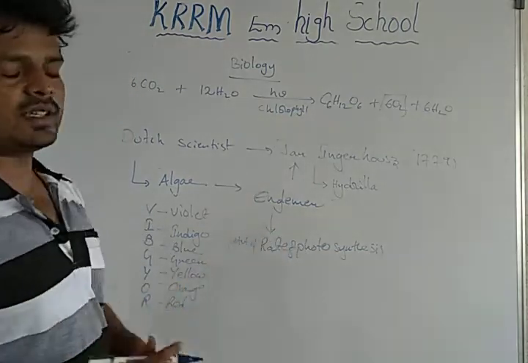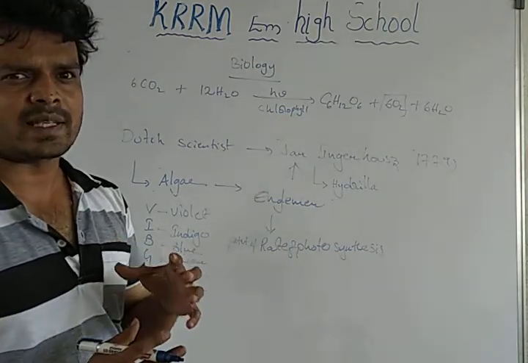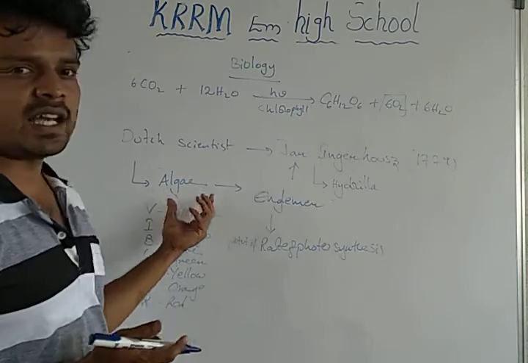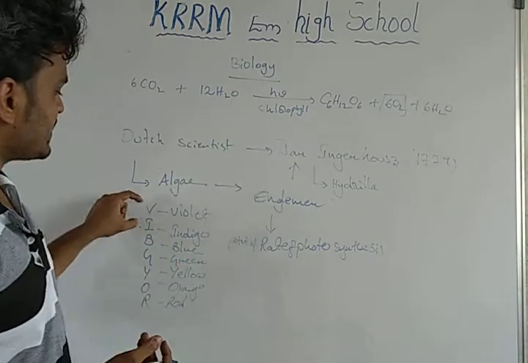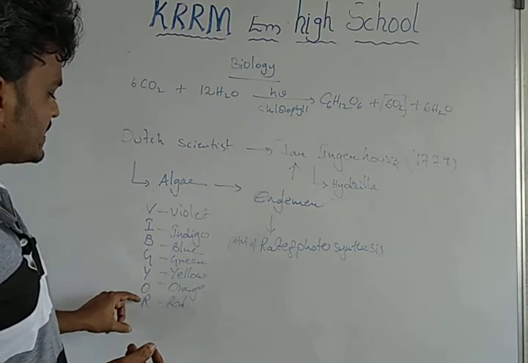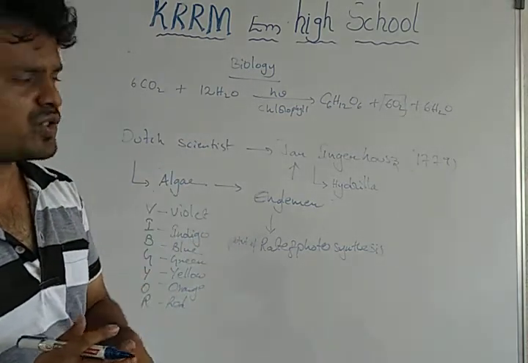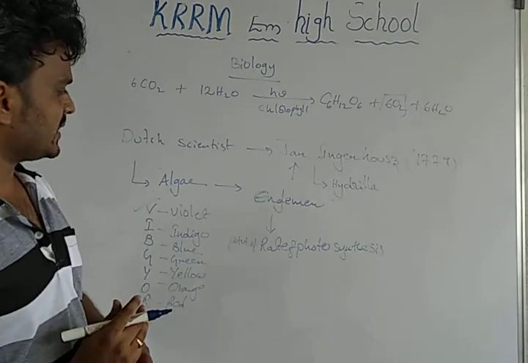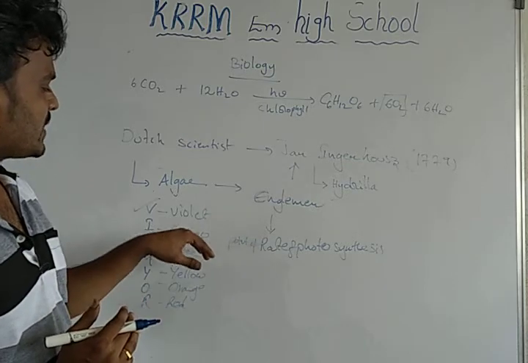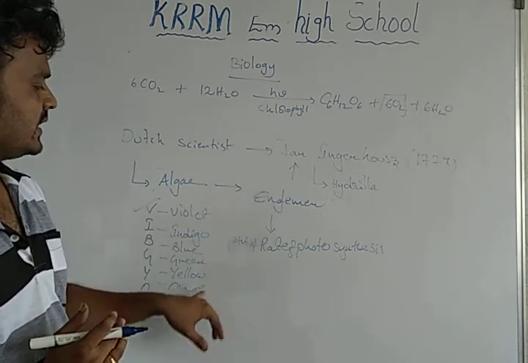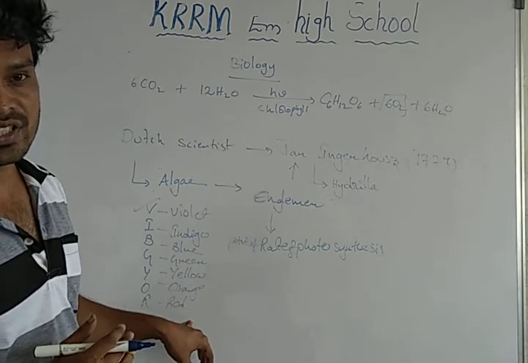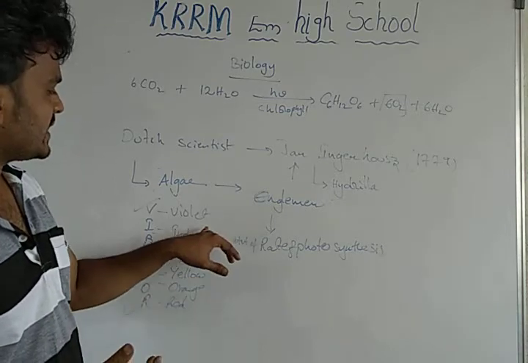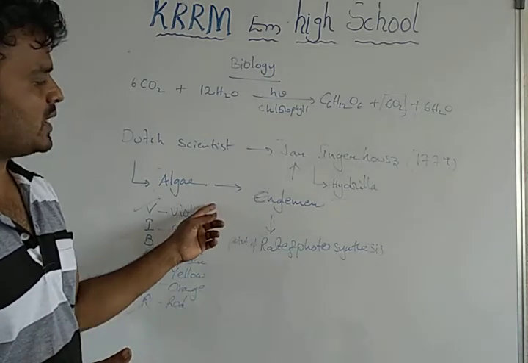Engelmann proposed that photosynthesis takes place maximum at some points. When he exposed the algae to the different colors of light, that is violet, indigo, blue, green, yellow, orange, red, he found that the rate of photosynthesis is very high at violet and red. So these are the maximum points of photosynthesis. Who proposed this one? Engelmann.